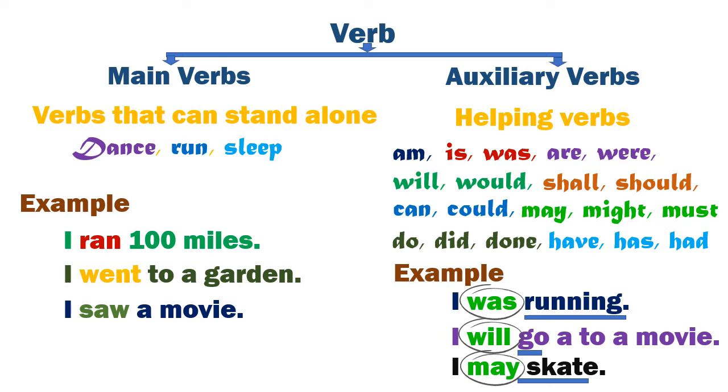Say aloud. Am, is, was, are, were, will, would, shall, should, can, could, may, might, must, do, did, done, have, has, had. Let's repeat that one more time.